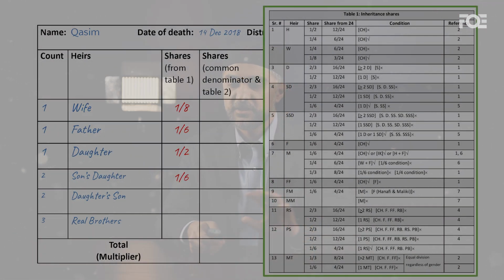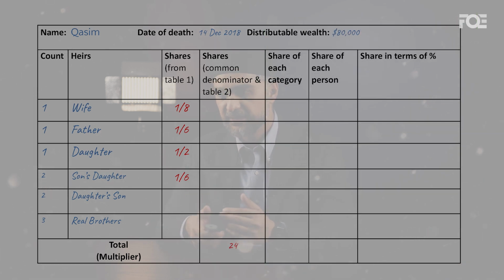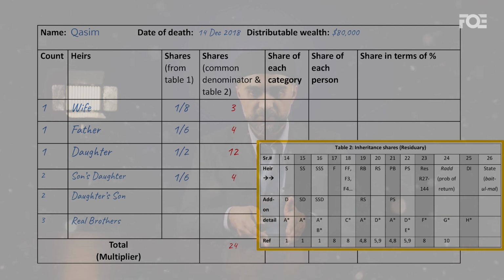Then we are looking for daughter's son, which we won't find here. That comes under Zawil Arham. And then we are looking for real brothers, which we won't find in table 1 either. So these are the fractions we're dealing with: 1/8, 1/6, half, and 1/6. What would be the common denominator now? It becomes 24 again. Whenever you have 6 and 8, or 3 and 8, it always becomes 24. So 24 is the common denominator. 1/8 becomes 3 out of 24, 1/6 becomes 4 out of 24, half becomes 12, and the son's daughter gets 1/6, which is 4 out of 24.